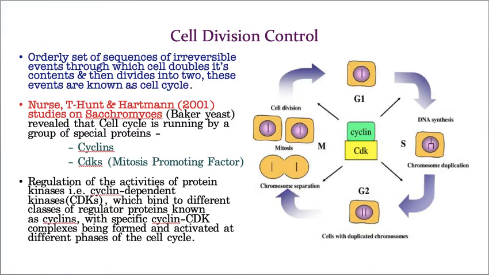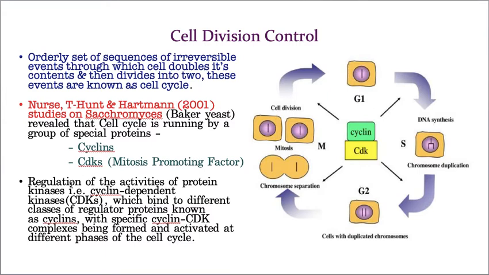There are T. Hunt, Nurse, and also Hartman. These are the three scientists who, in 2001, were studying Saccharomyces. Hope you know Saccharomyces means baker's yeast, which bakery people use in bread preparation and also cake preparation. When they were studying the cell cycle, they noticed cyclins and also cyclin dependent kinases. These are the two groups of proteins they observed, and they concluded that these two groups of proteins are controlling the cell division.